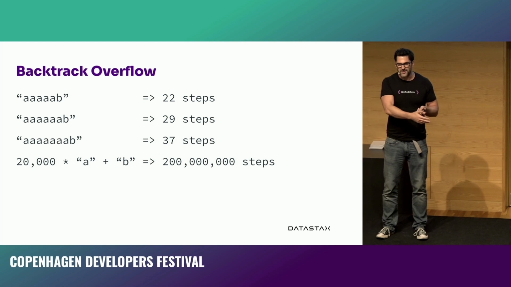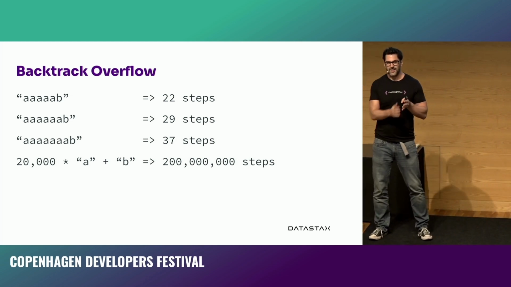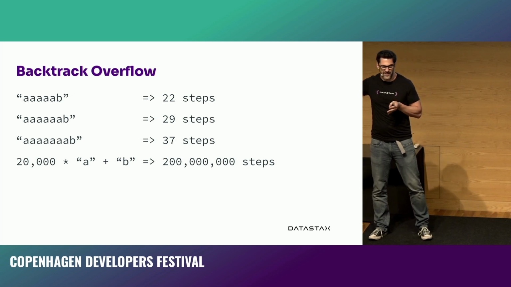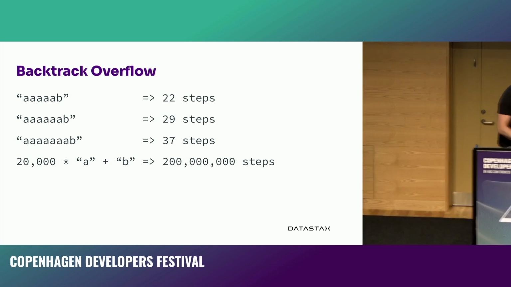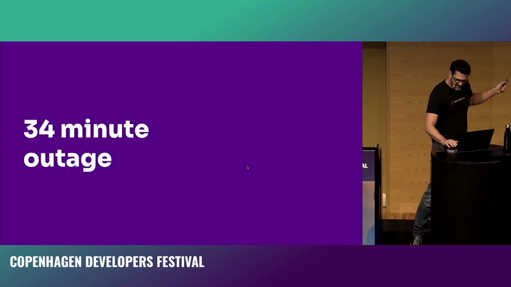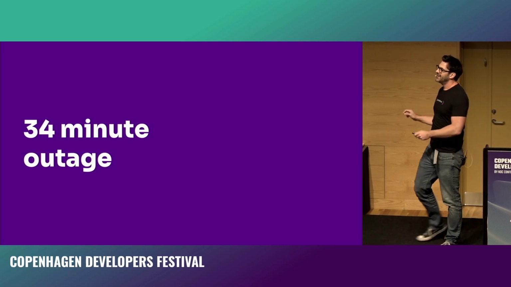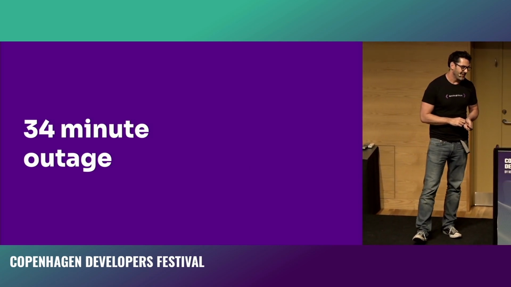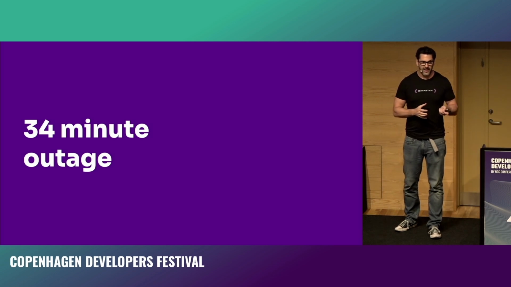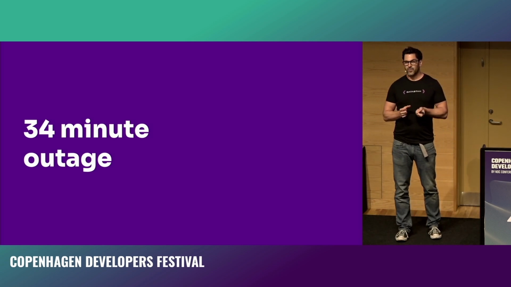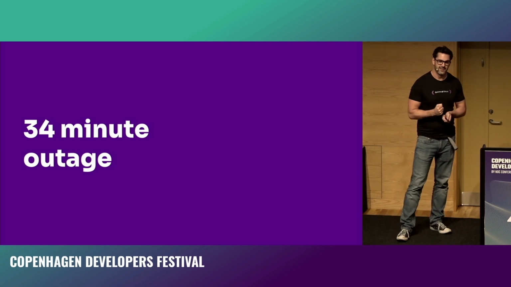And so the regular expression engine went, oh, I've got a whitespace character, and checks the next 20,000 and then fails, and then checks the next 19,999 and fails. And so it just collapsed Stack Overflow for a solid 34 minutes. 34 minutes of no Stack Overflow for anybody in the world, let alone the person trying to fix it. Actually, I must say, finding an issue with a regular expression like that, which is seemingly simple, and fixing it within 34 minutes without the tools of Stack Overflow at your fingertips, not bad.